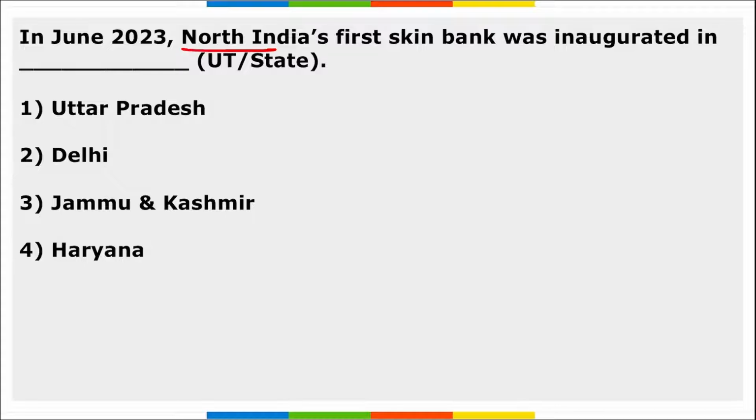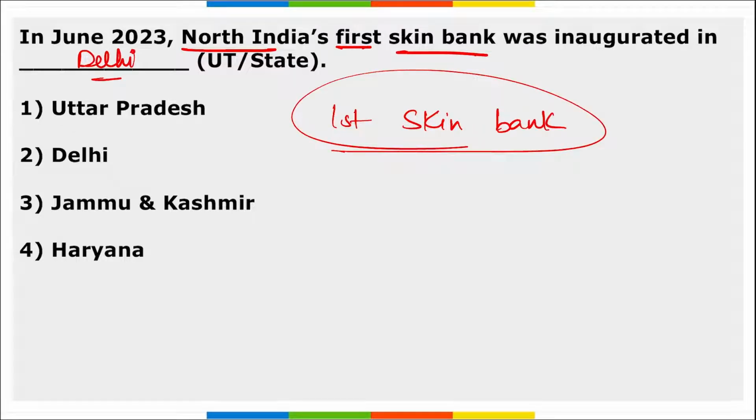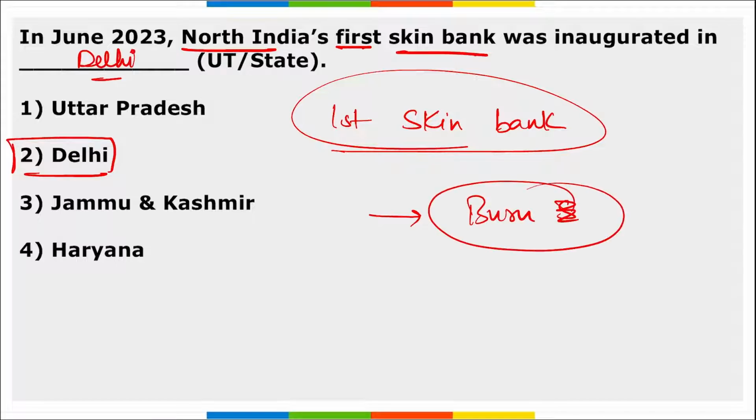Next, North India's first skin bank was inaugurated. Where was this inaugurated? This was inaugurated in Delhi. A skin bank is a place where skin is processed and preserved under optimal conditions so that it can be used to benefit burn victims. Any individual who has burnt skin or was burned due to fire, for those individuals this skin bank will be very beneficial.